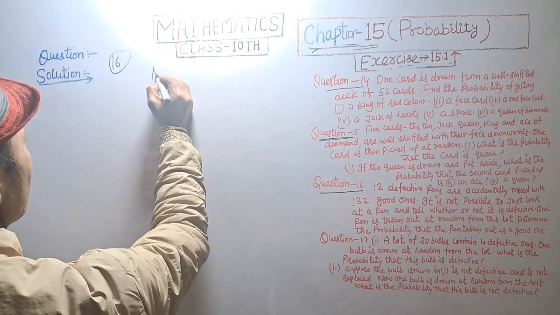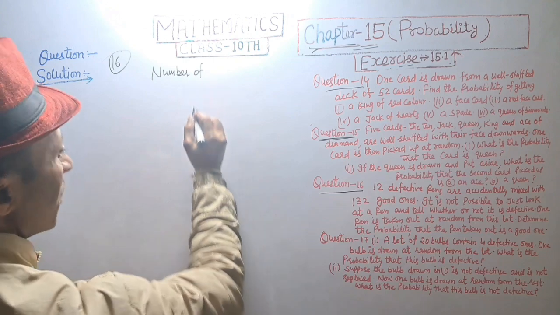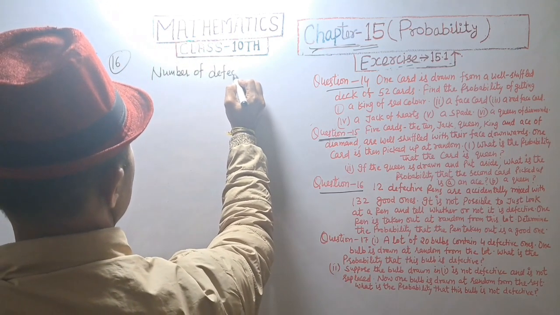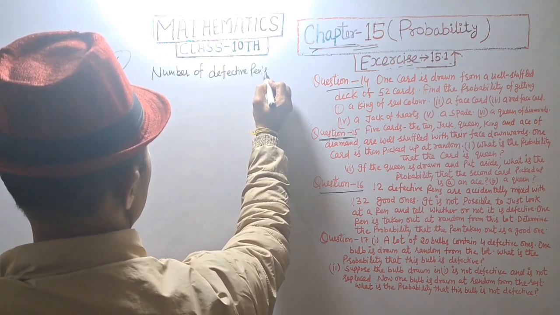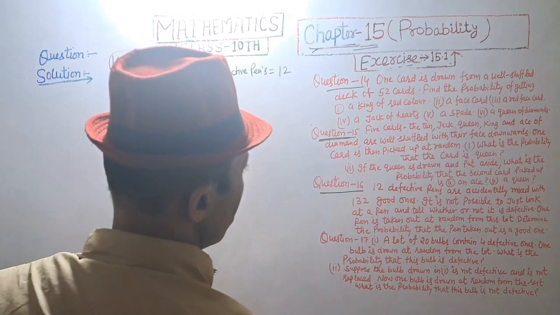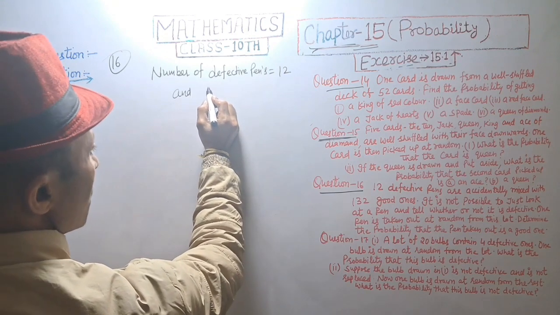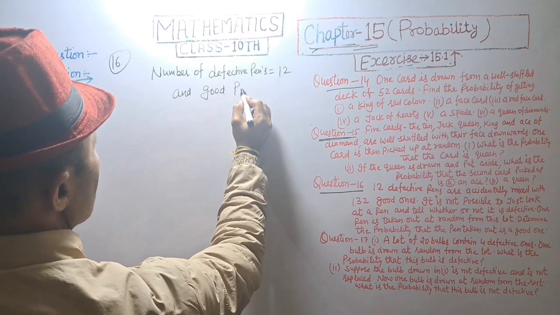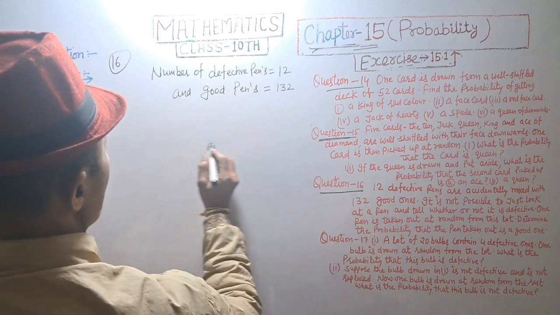Given number of defective pens is equal to 12 and good pens equal to 132.